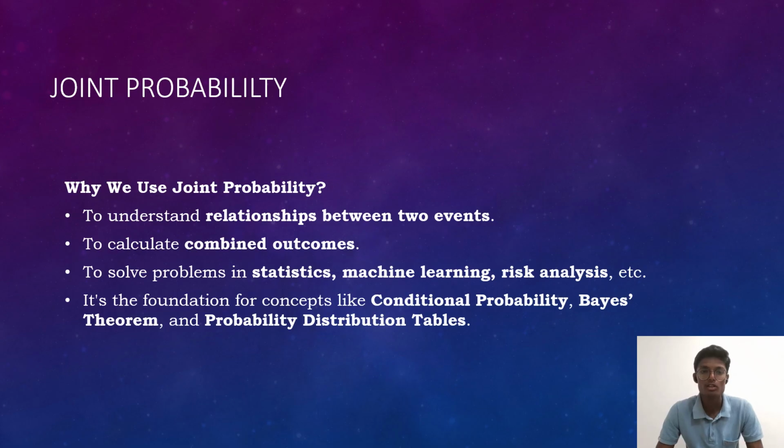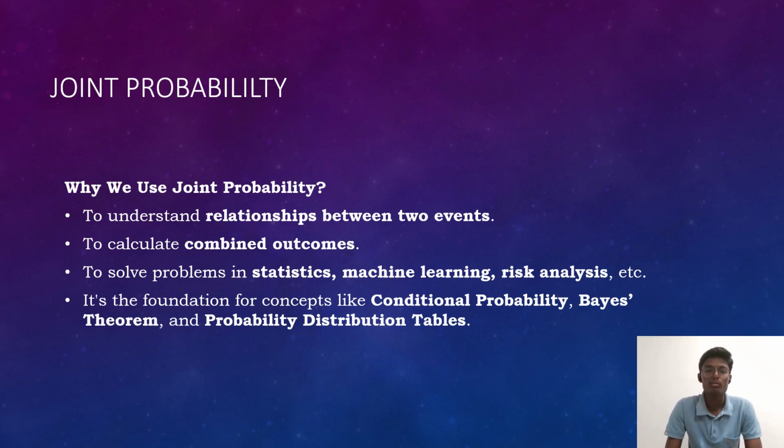It is used to calculate combined outcomes and to solve problems in statistics, machine learning, risk analysis, etc. It is the foundation of concepts like conditional probability, Bayes theorem, probability distribution tables, multiplication theorem, total probability theorem, and the probability density tables.